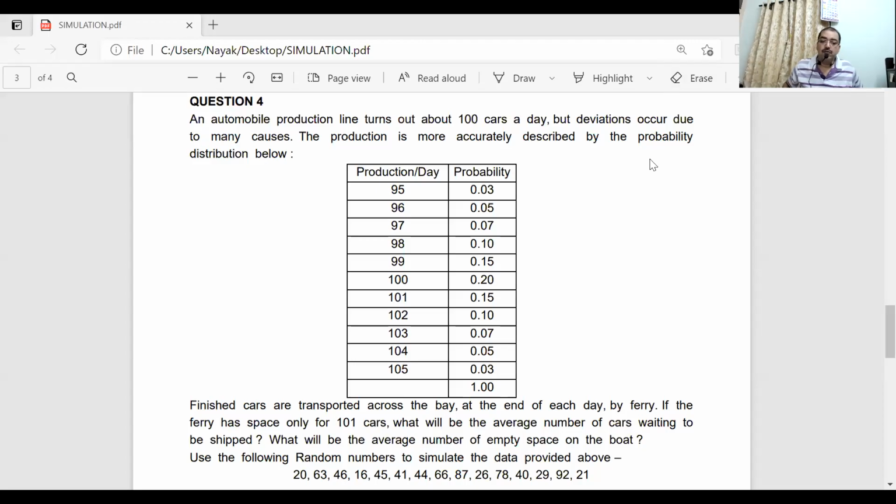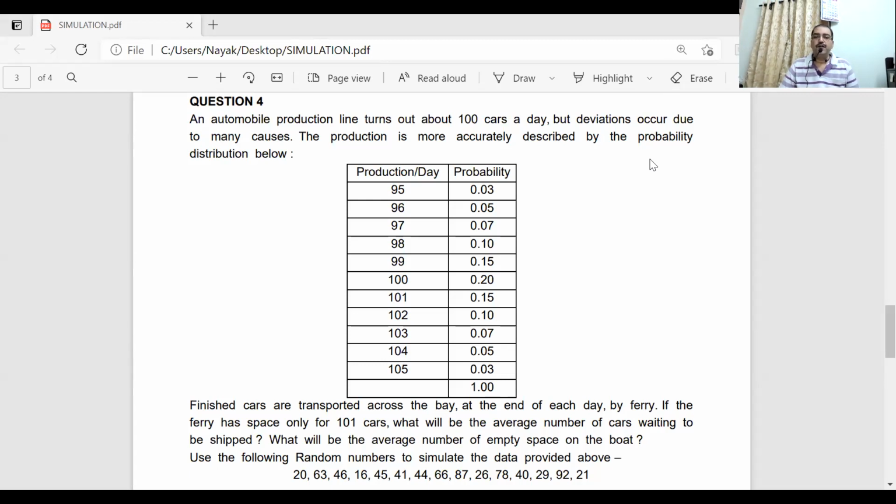So today, as I told you, little bit different type of questions as compared to the first lecture of simulation. What is given to you in question 4 is that there is an automobile production line which manufactures about 100 cars per day. But deviations occur, meaning that sometimes it is more than 100, sometimes it is less than 100.